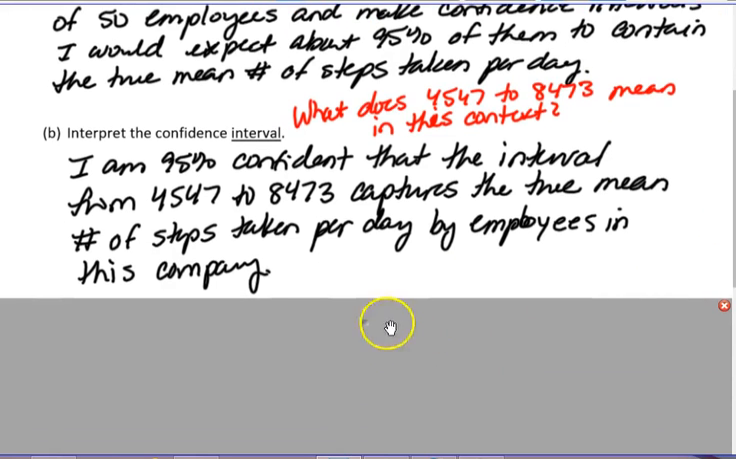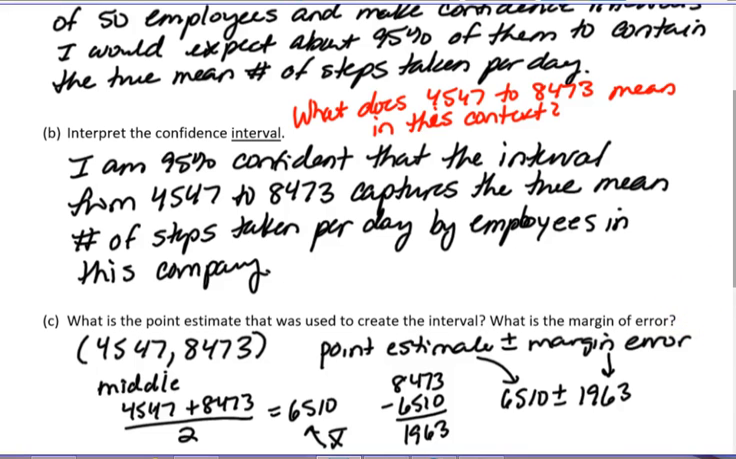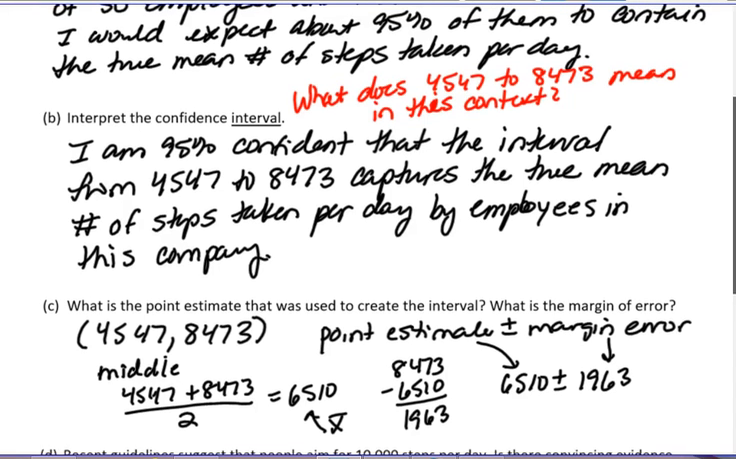Next question. What is the point estimate that was used to create the interval, and what is the margin of error? This is something we haven't really talked about yet, but how is an interval created? Remember that it is the point estimate plus or minus a margin of error. If this is the left-hand side of the interval and this is the right-hand side, the point estimate is halfway between those two numbers. If I average the two numbers, I get the middle. The middle of this interval would be 6,510. That would be the sample mean that was used to create this interval.